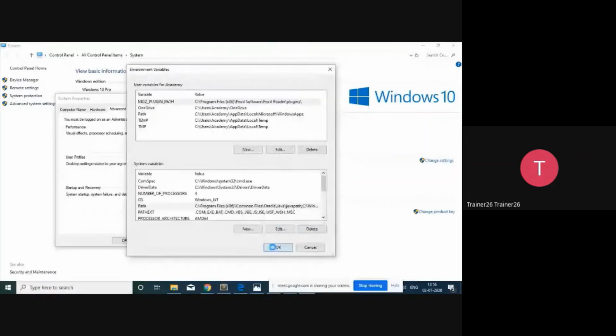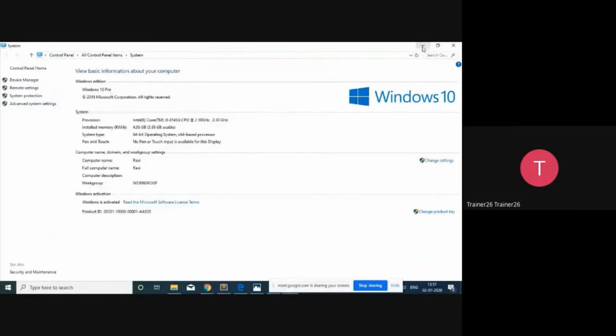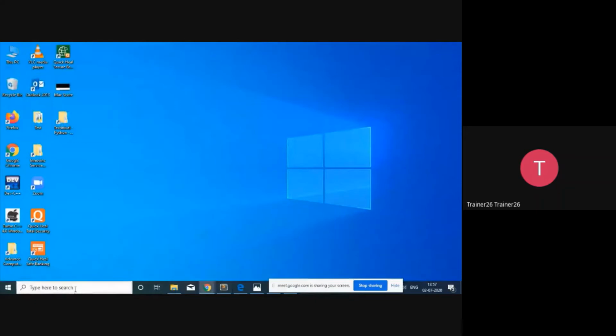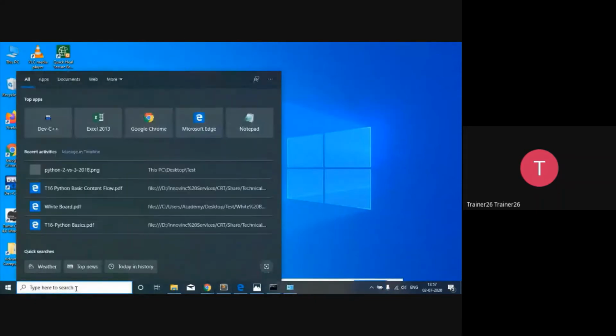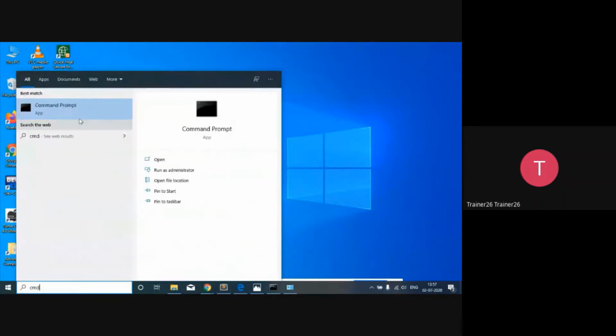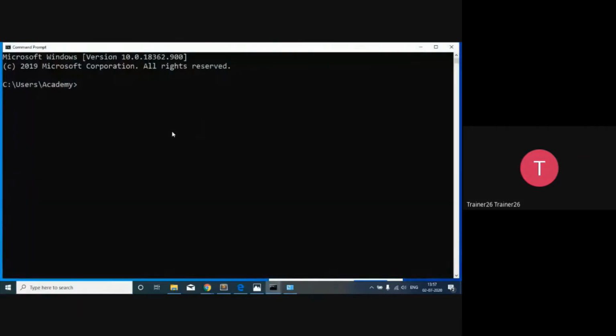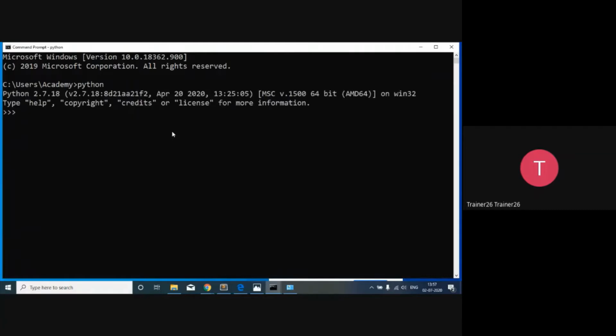Then the third step is to go to the interpreter. So I want to call an interpreter. For that, you are going to use the CMD command prompt. And when you go to the command prompt after adding the path, the first command that you have to fire over here is python. I want to call an interpreter, and I want to have an interaction with the interpreter. So I'm just going to click on it. So now Python 2.7.8. So this is the interpreter, and the interpreter is going to get started.